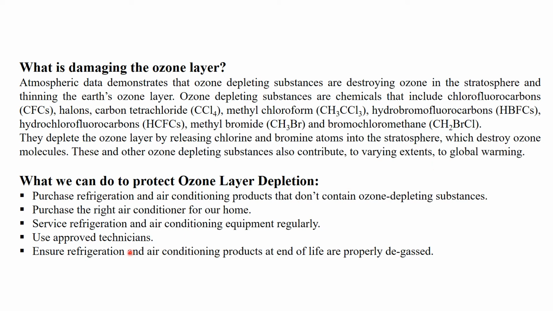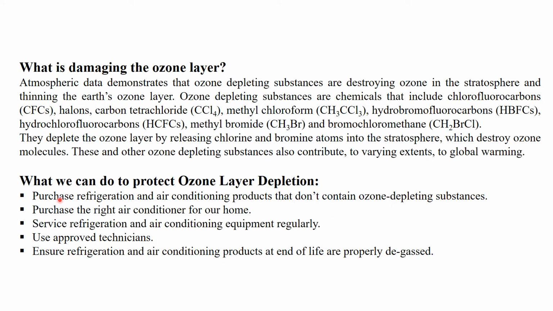Next is, what can we do to protect the ozone layer? First is to purchase refrigeration and air conditioning products that don't contain ozone depleting substances.